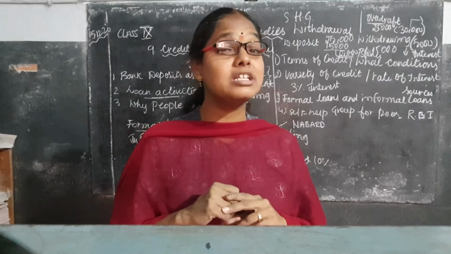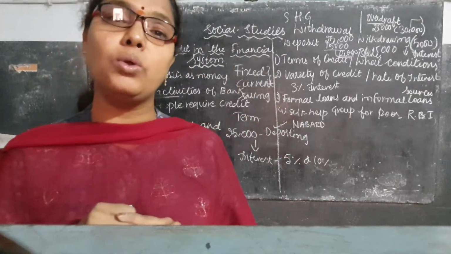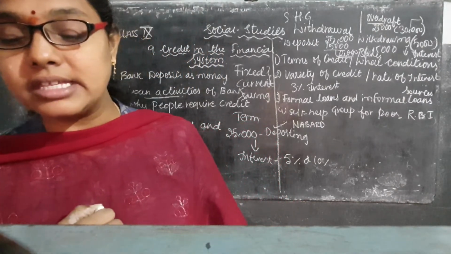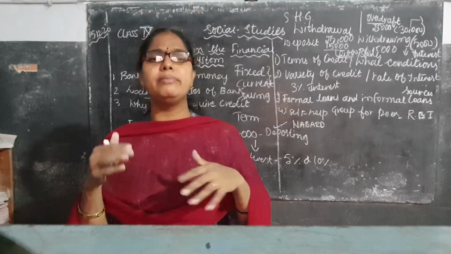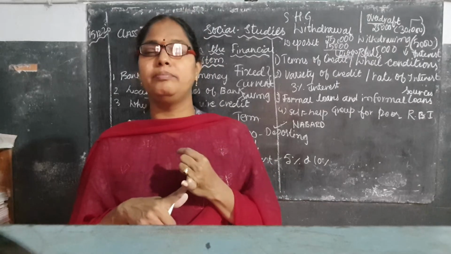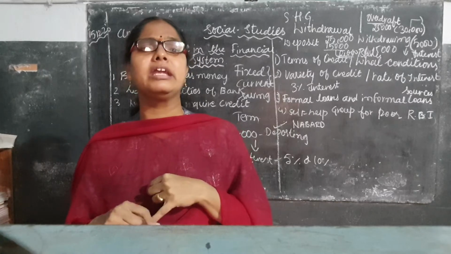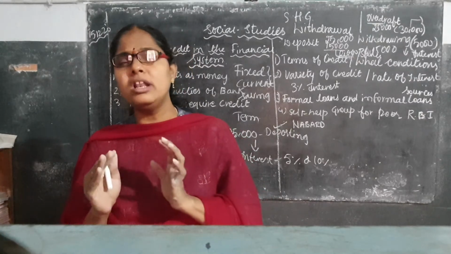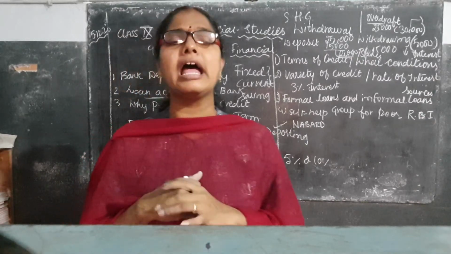Moneylenders will be charging a very high rate of interest, whereas in the self-help group we have a low rate of interest. And generally the women are engaged in allied activities. What are the allied activities? Small things they prepare at home, like beedi making, basket making, agarbatti making. Toys, small things like toys and beedi, all come under allied activities.